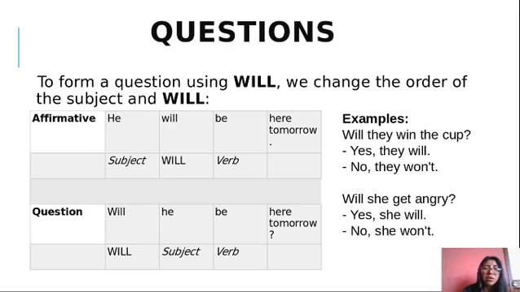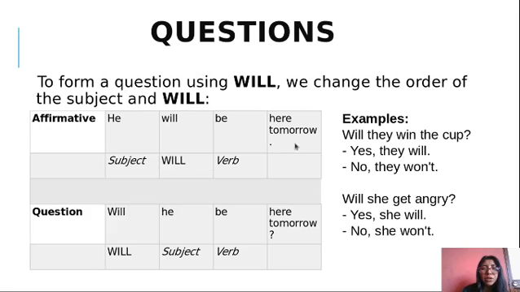Okay, pay attention. Here you have an affirmative sentence: he will be here tomorrow. And how do you make questions? Will he be here tomorrow? You only have to change the order. Pay attention. What is the structure? You are going to use will, the subject, the verb in base form, and the complement. So you only have to change the order.